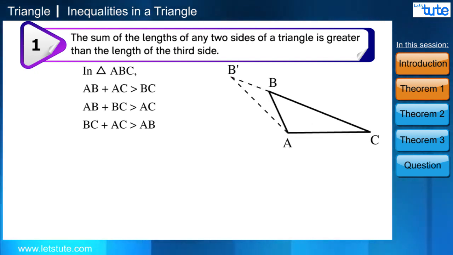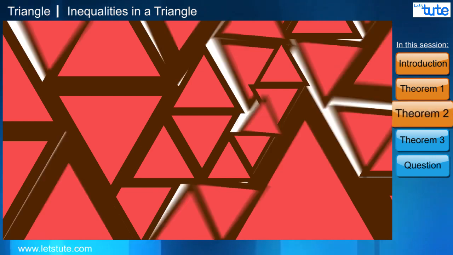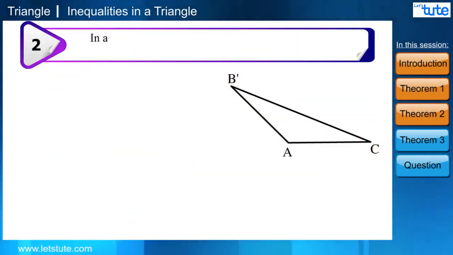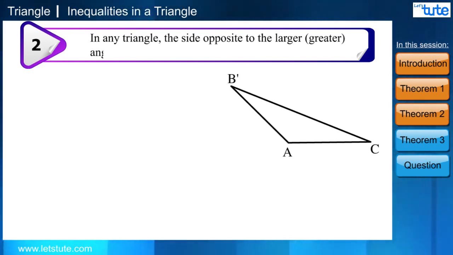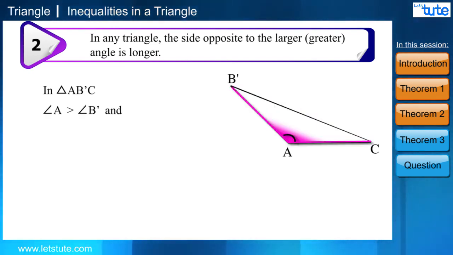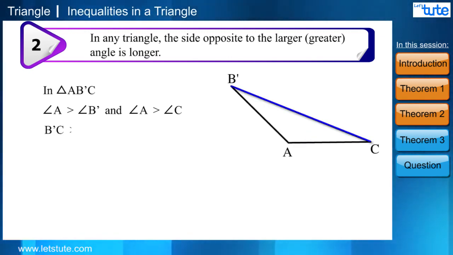Based on this condition, there are two theorems. Theorem 2: in any triangle, the side opposite to the larger or greater angle is longer. In triangle AB dash C, angle A is greater than angle B dash and angle A is greater than angle C, so B dash C is greater than AC and B dash C is greater than B dash A.